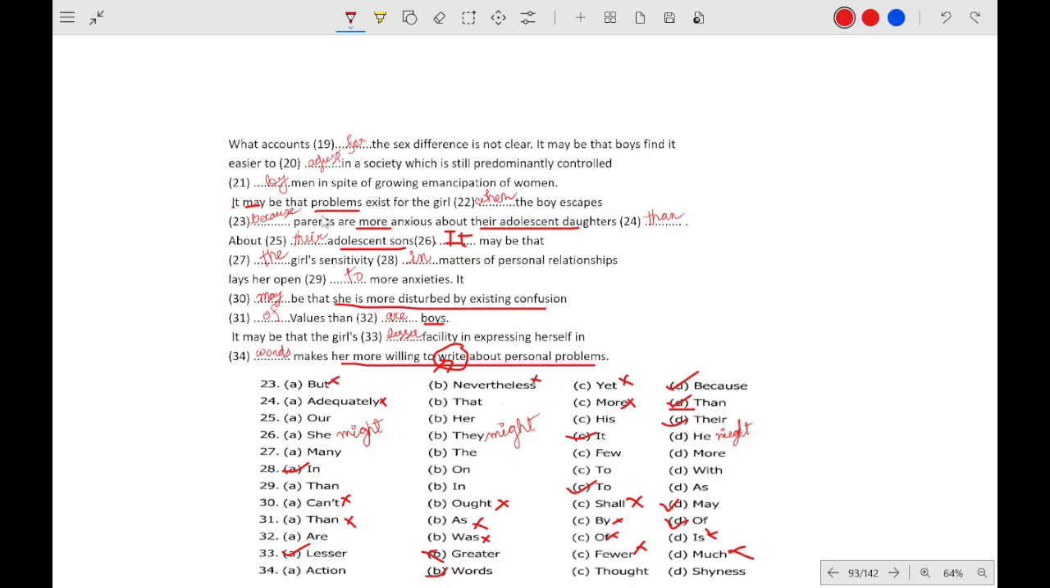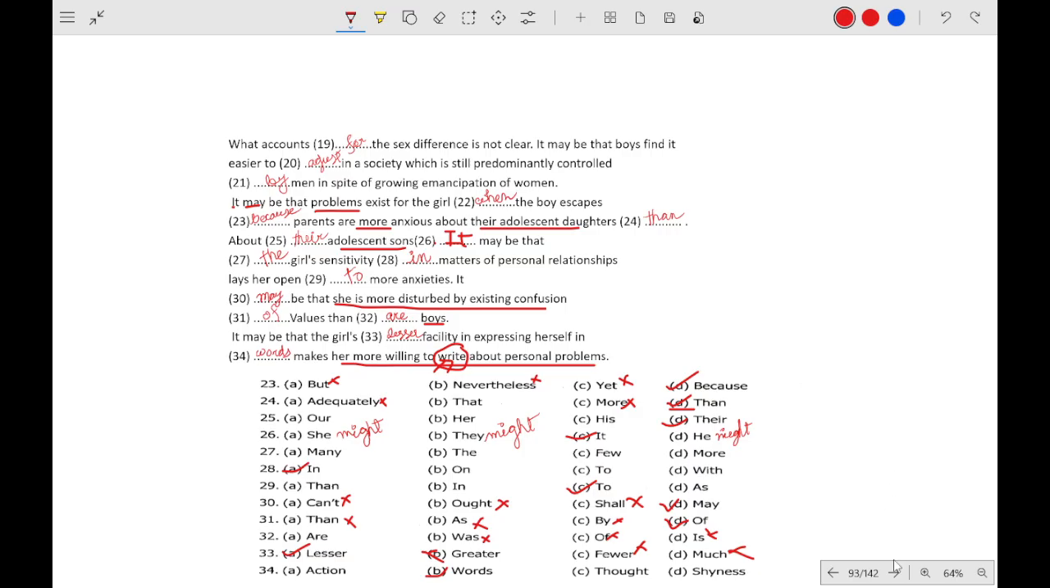And this completes the passage. What accounts for the sex difference is not clear. It may be that the boys find it easier to adjust in a society which is still predominantly controlled by men in spite of growing emancipation of women. It may be that the problem exists for the girl when the boy escapes because parents are more anxious about their adolescent daughters than about their adolescent sons. It may be that the girl's sensitivity in matters of personal relationships lays her open to more anxieties. It may be that she is more disturbed by existing confusion of values than our boys. It may be that the girl's facility in expressing herself in words makes her willing to write personal problems, okay.